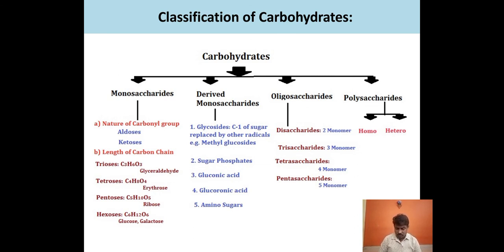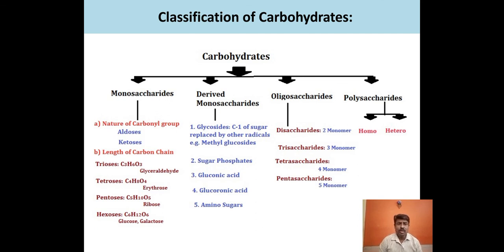If carbon number 1 of glucose gets oxidized to a carboxylic group, an acidic group, then that is called gluconic acid. And if carbon number 6 of glucose gets oxidized to a carboxylic group, then it is called glucuronic acid.